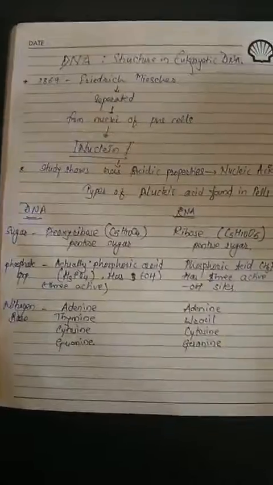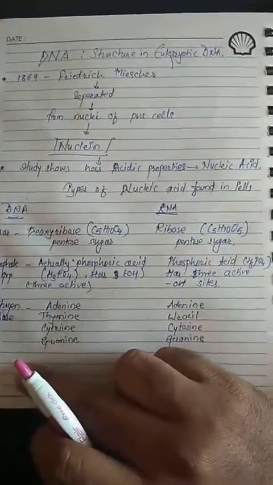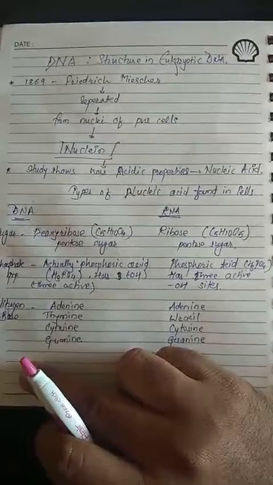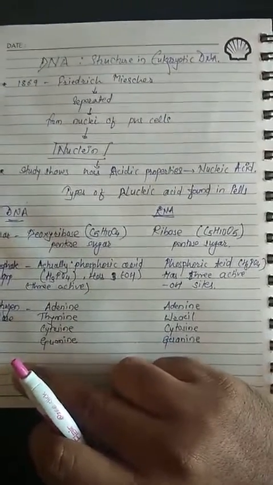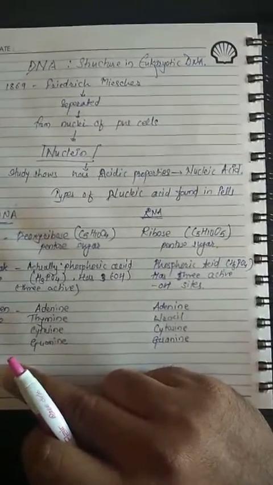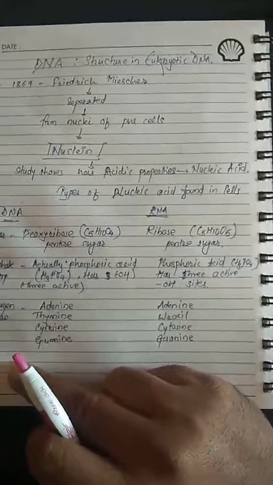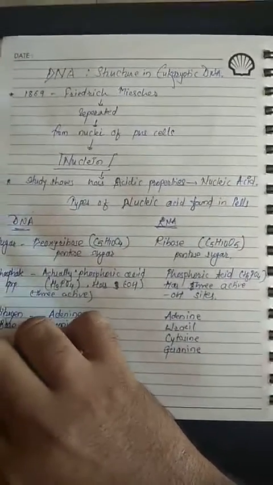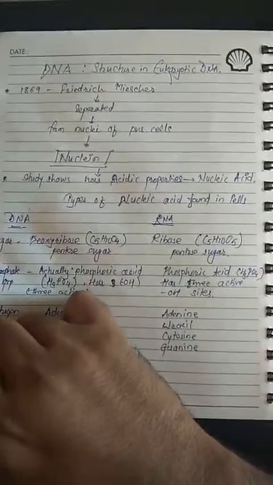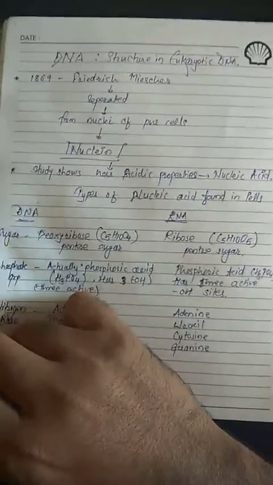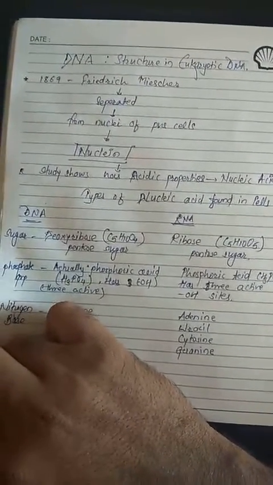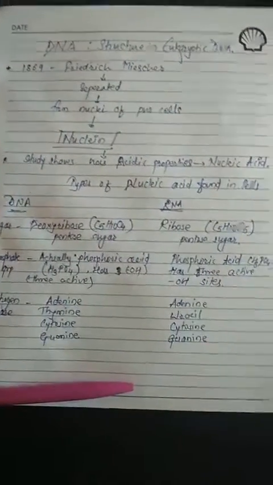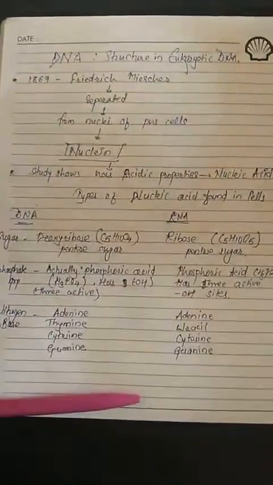The next topic is the structure of DNA in eukaryotes. As you learned last year as well, in eukaryotic cells the structure of DNA is a double helical structure, whereas in prokaryotes it is circular. In 1869, Friedrich Miescher separated the DNA from the nuclei of white blood cells, and he named it nuclein. Studies show this nuclein has acidic properties, and on that basis it was named nucleic acid.